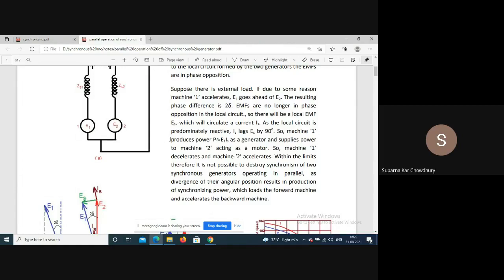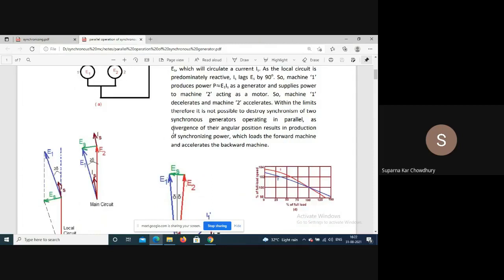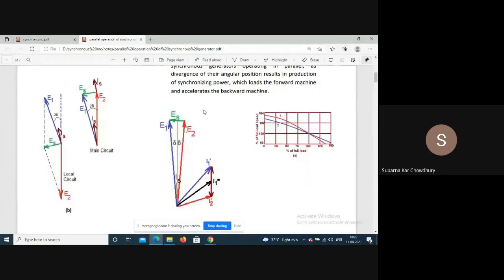So inherently it tries to remain in synchronism, and that is the case with a synchronous machine always. That's why, when we see how the delta changes with load, we will see that it oscillates around the actual value of delta, what we call hunting. It is a normal process of a synchronous machine, and unless this oscillation is very large, the machine will remain in synchronism.